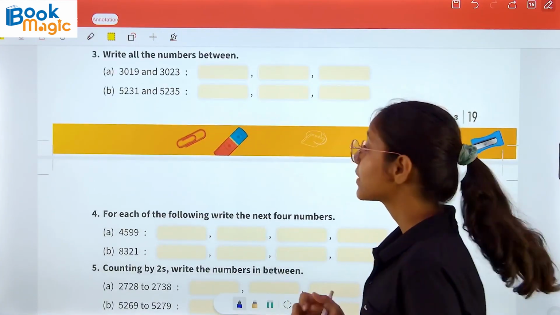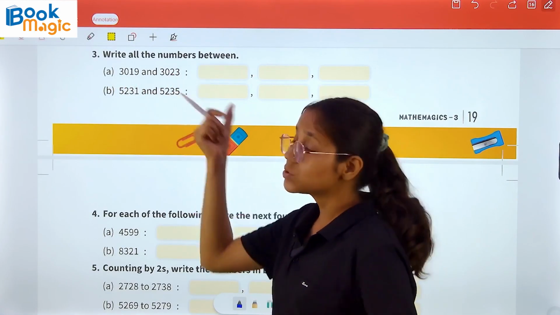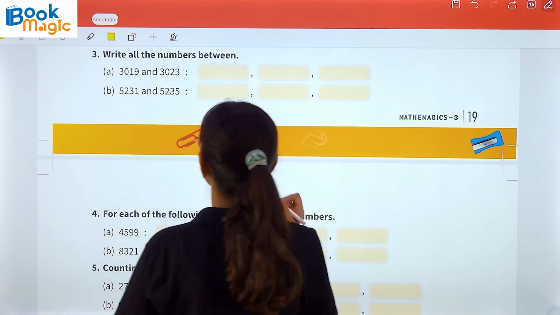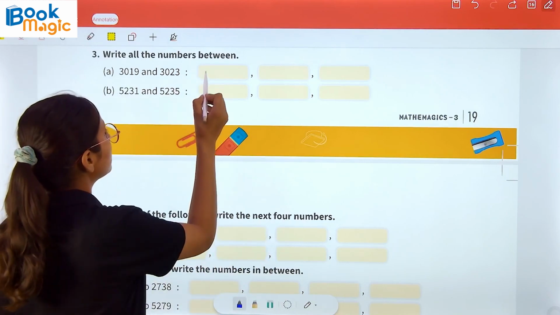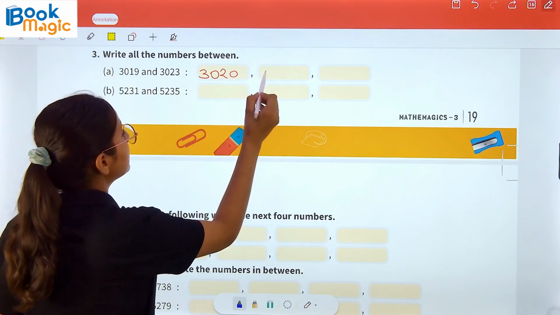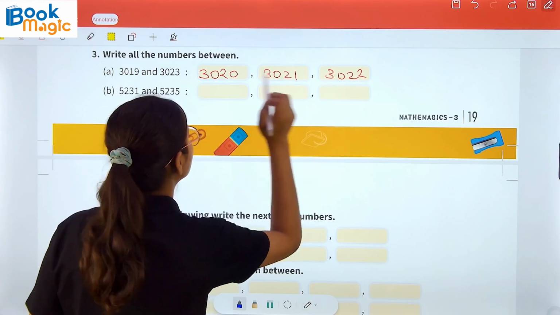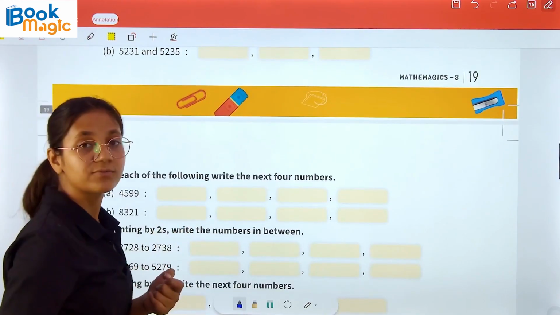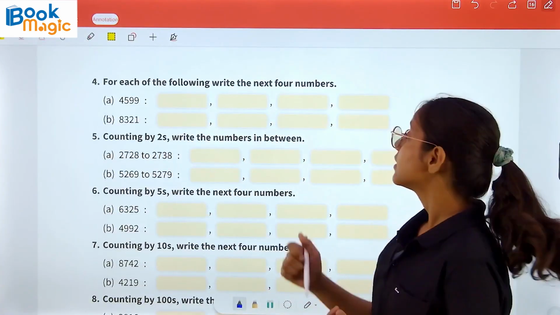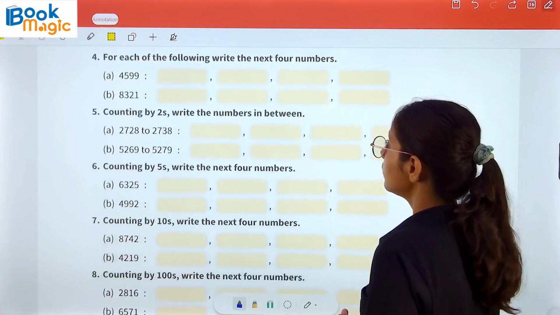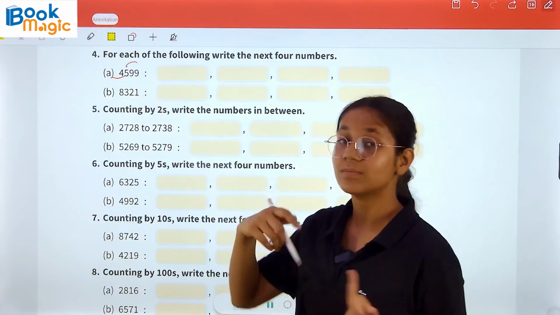Now the question number 3. Write all the numbers between 3019 and 3023. So we will write here the numbers which come after 3019. So it will be 3020, 3021 and 3022. In a similar manner, part B you have to do on your own. Now the question number 4. For each of the following, write the next 4 numbers. So we are provided with the number and we have to write the 4 numbers which come after this.